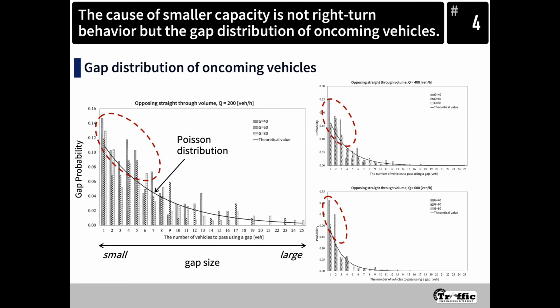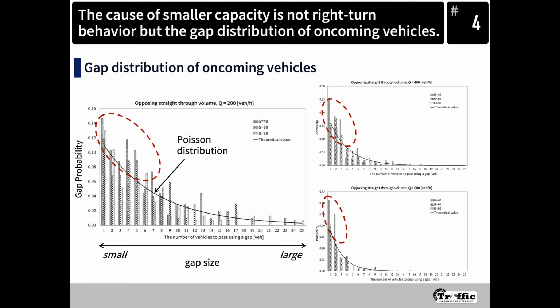Here, regarding right-turn capacity, the distribution of gaps of oncoming vehicles is important, as well as the right-turn behavior itself. This is because when right-turn vehicles, which have lower priority, turn right, they utilize gaps between oncoming vehicles, which have higher priority. So, we focused on the distribution of gaps and analyzed it.